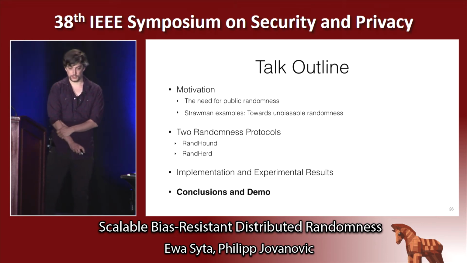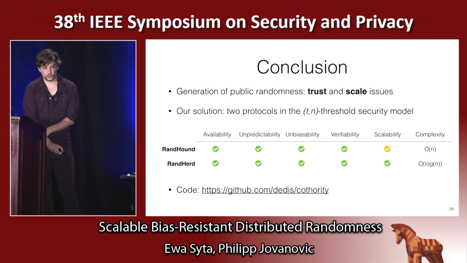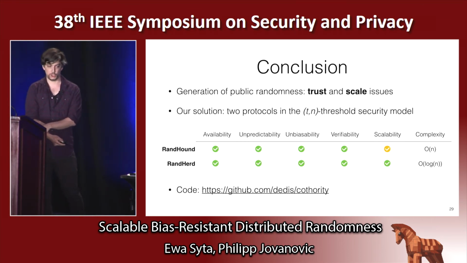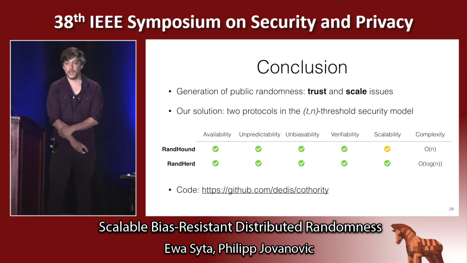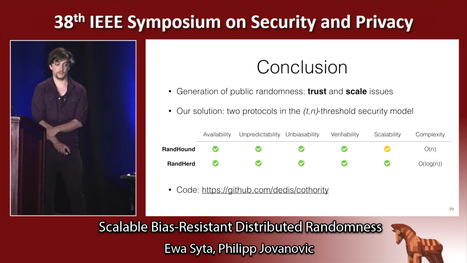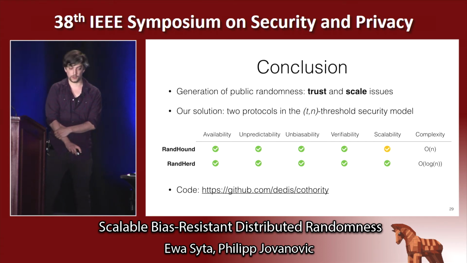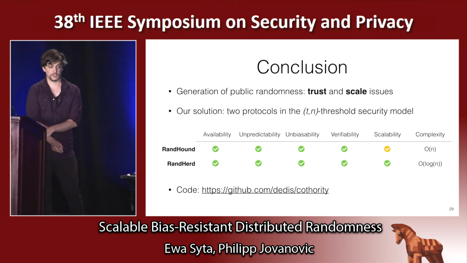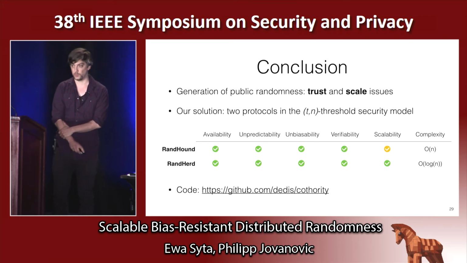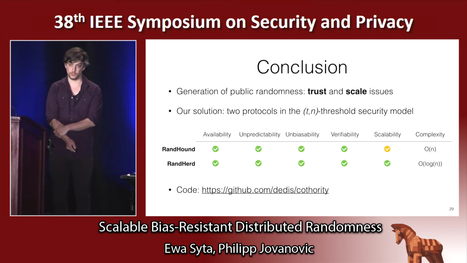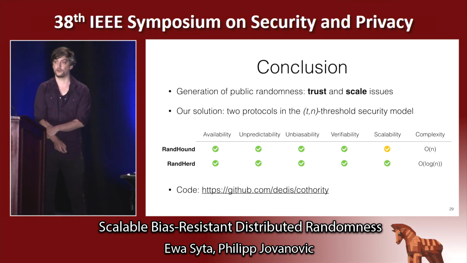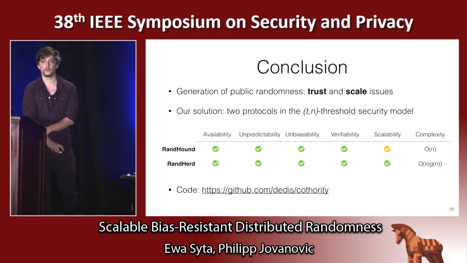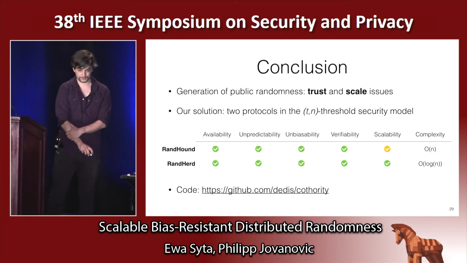Finally, to conclude our talk, we showed you that the generation of public randomness faces two main issues, namely trust and scale. And we proposed two protocols in the t-of-n threshold security model, which achieve all the 5 properties that are depicted here. Specifically, RandHound has a linear complexity, assuming constant group size, and RandHerd has a logarithmic complexity. For more information on the code, you can also check out our GitHub project.